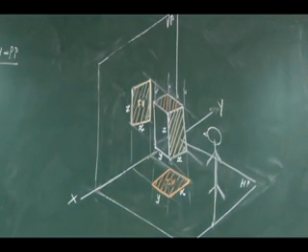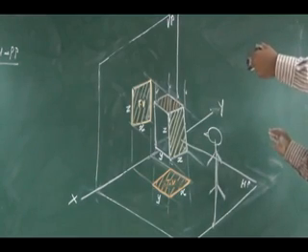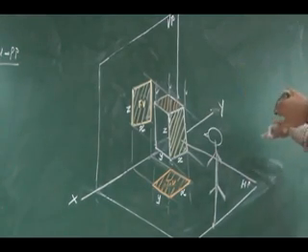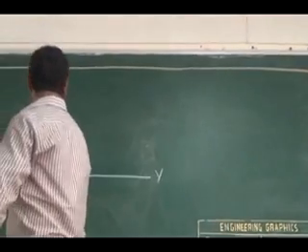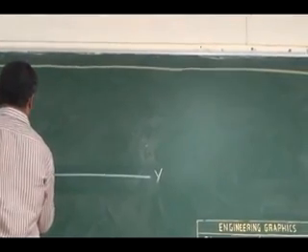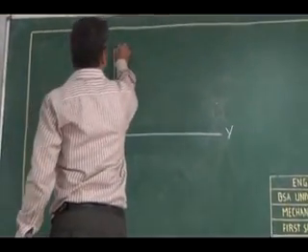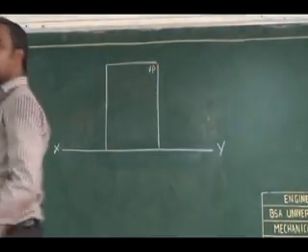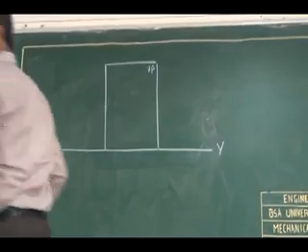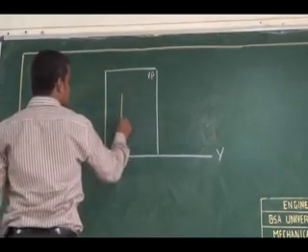If I tilt this same setup towards you, you can see a reference line, and above that you can see a vertical plane. So this is the vertical plane, and on the vertical plane I have my front view.